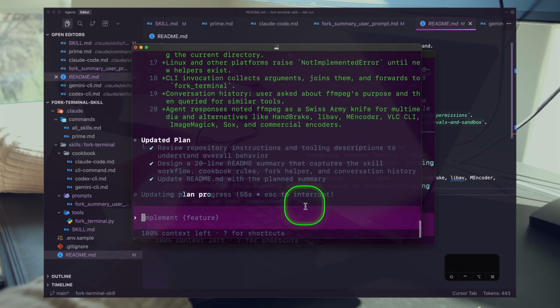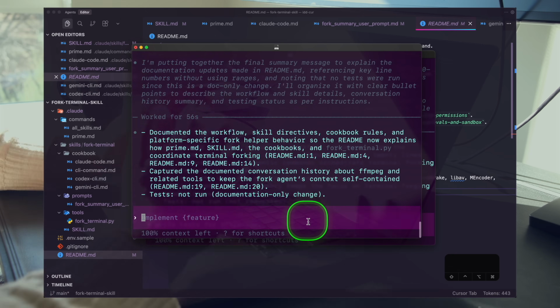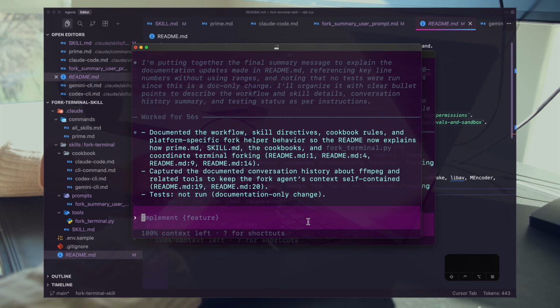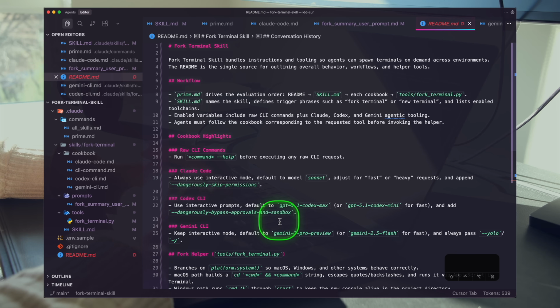Okay, so yeah, this is a Codex high model, so you can see it's not formatted very well, but this is the advantage of the fork, right? We can now say improve formatting, right? Something like that, whatever you want to do. Okay, there we go. Very nice, right? Much better.